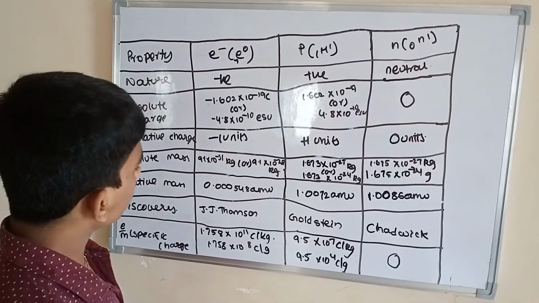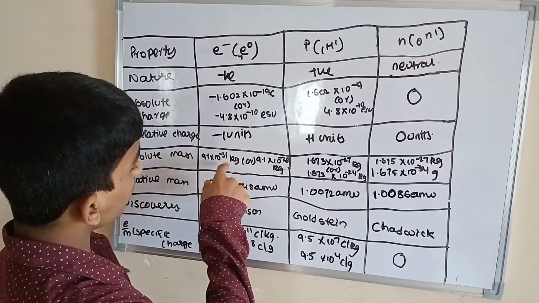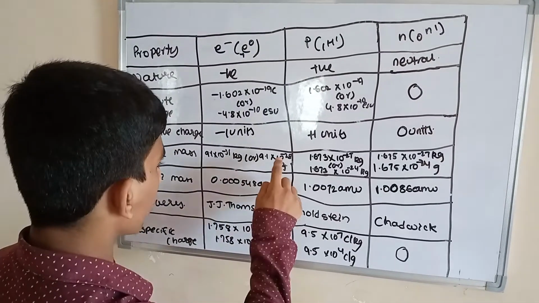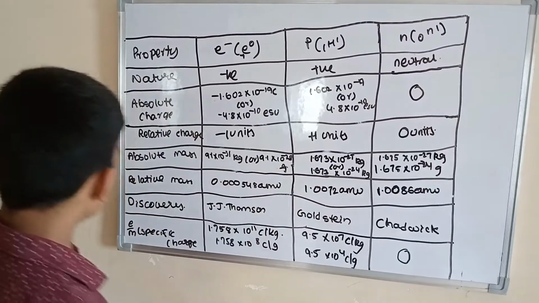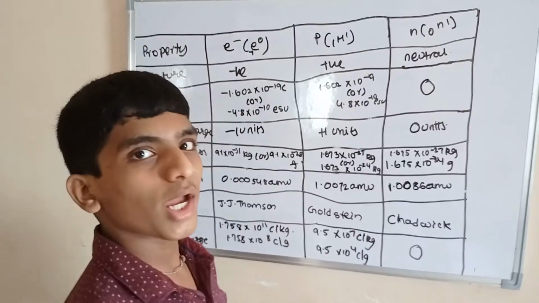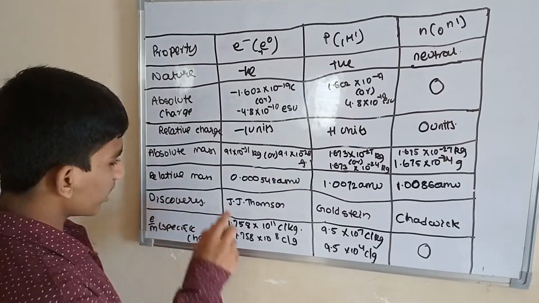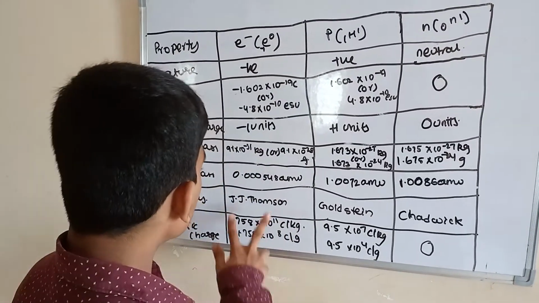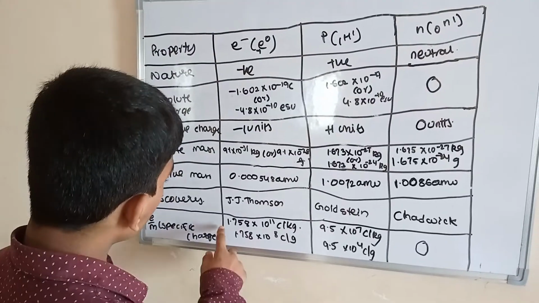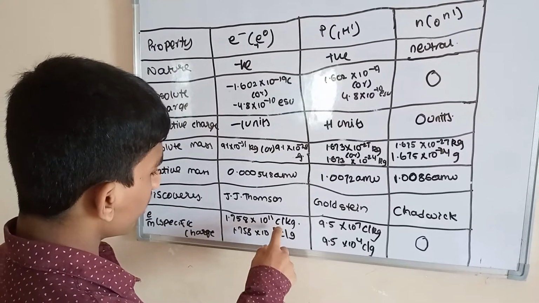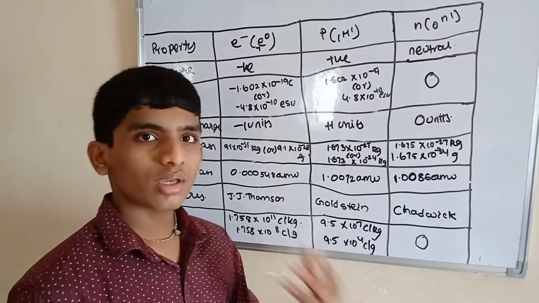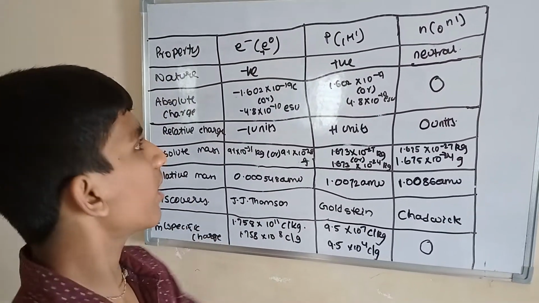Absolute mass, 9.1 into 10 power minus 31 kg, or 9.1 into 10 power minus 28 grams. Relative mass, 0.000548 AMU. We have to remember it. Discovery: who discovered the electron? We know that, J. J. Thomson. E by m, what is the specific charge? We have derived it: 1.758 into 10 power 11 coulomb per kg, or 1.758 into 10 power 8 coulomb per gram, because 1 kg is equal to 1000 grams.